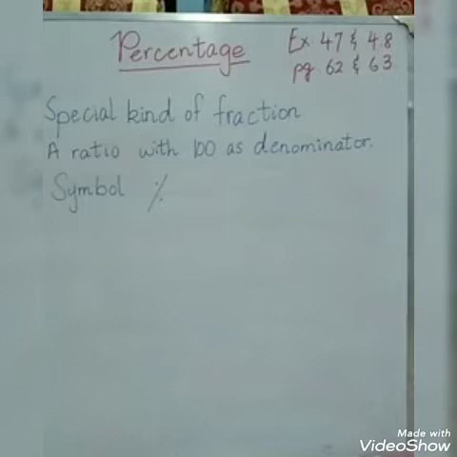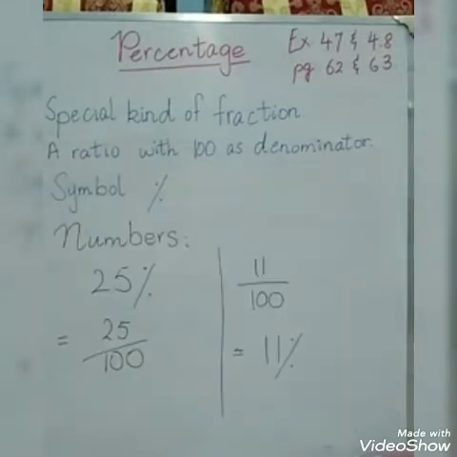Whenever we are going to put this into a fraction, wherever the percentage is involved, there the denominator will always be 100. Alright, the number which shows 20%, if you change it into a fraction, becomes 20 over 100. If we have a number written as 25%, we can write it as 25 over 100.